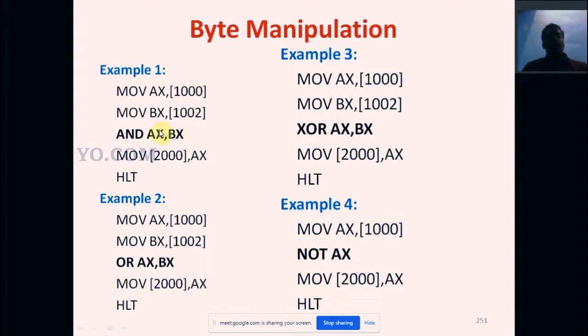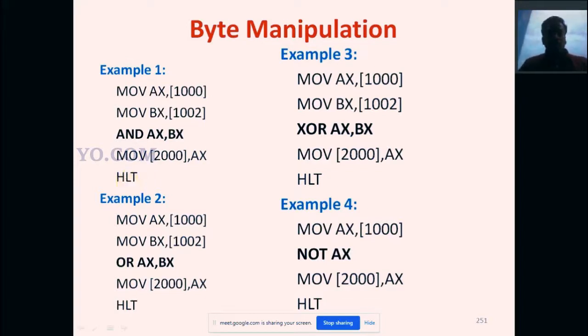The result is stored in the AX register. Then that result is stored in memory address 2000 by using MOV [2000], AX. That means the data present in AX is moved to 2000. Then HLT terminates the program.